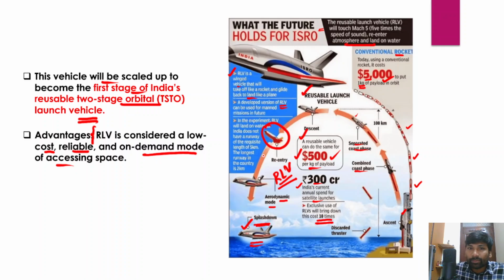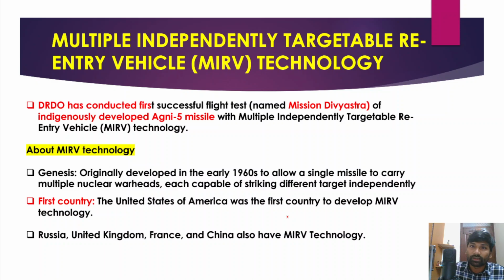So in this experiment, the reusable launch vehicle will land on water, because as of now India does not have a long runway. Reusable launch vehicles require a runway of around 5 kilometers, but India's longest runway as of now is just 2 kilometers, and because of that reason the reusable launch vehicle will land on the sea. Okay, so I hope you have understood this reusable launch vehicle.